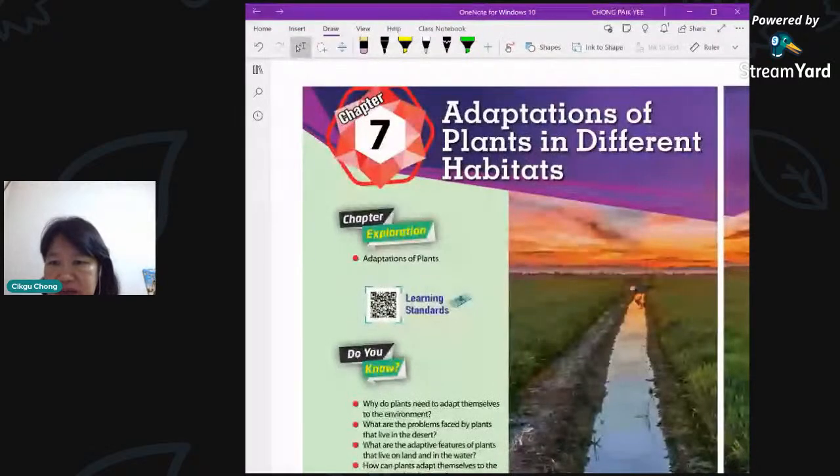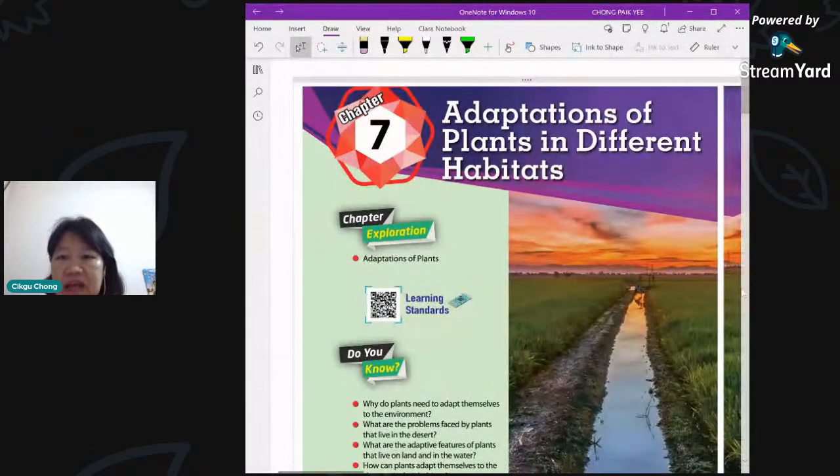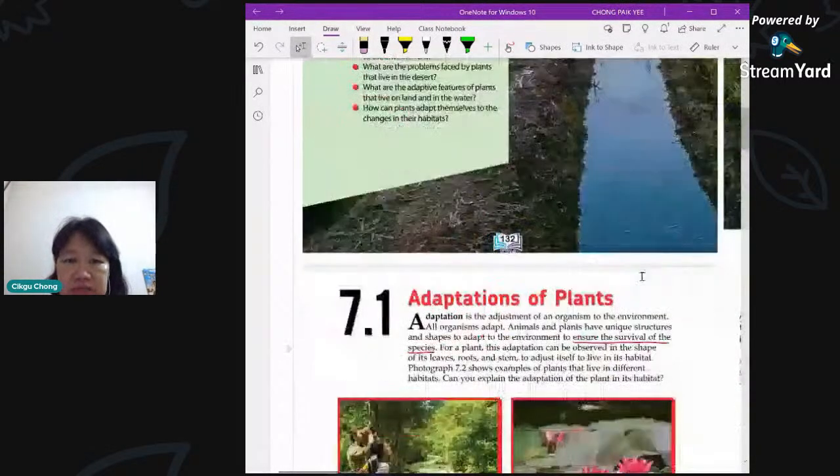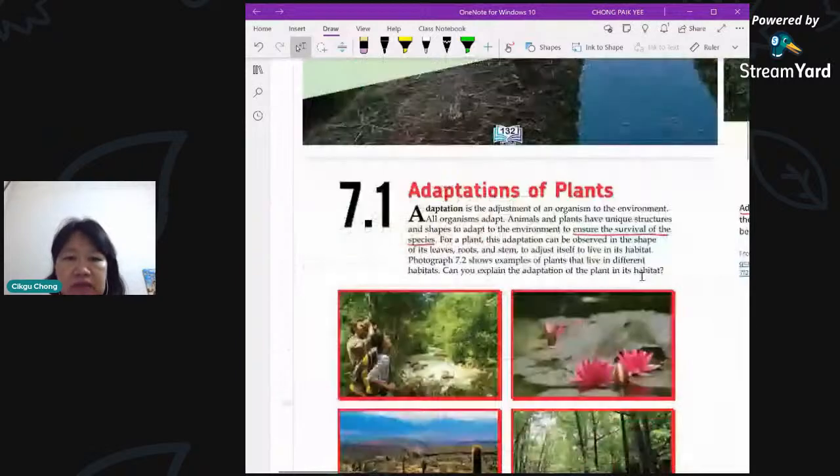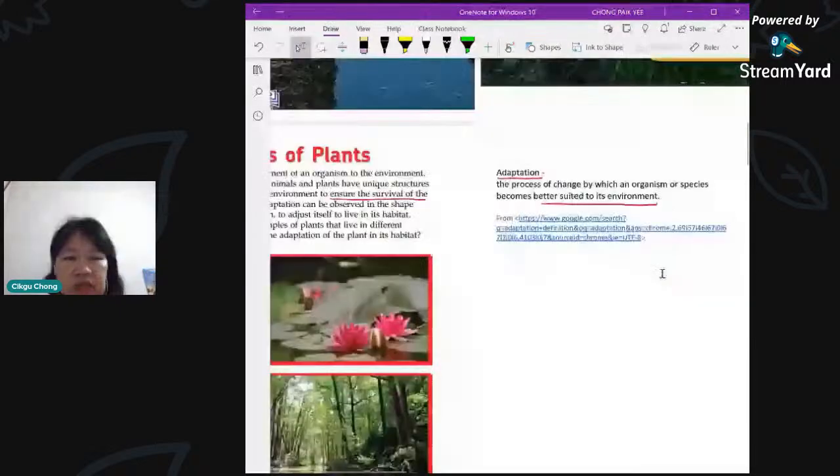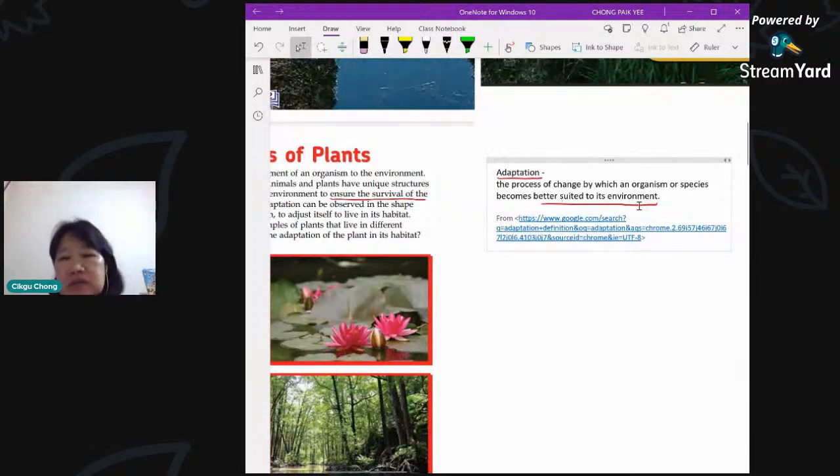Good morning, everyone. All right, so if you look at the definition, adaptation is the process of change by which an organism or a species becomes better suited to its environment. Because the environment is different from place to place, if you have a design of an organism that's the same, it will not be able to survive in different conditions because it doesn't have the special features to enable it to survive in that condition.